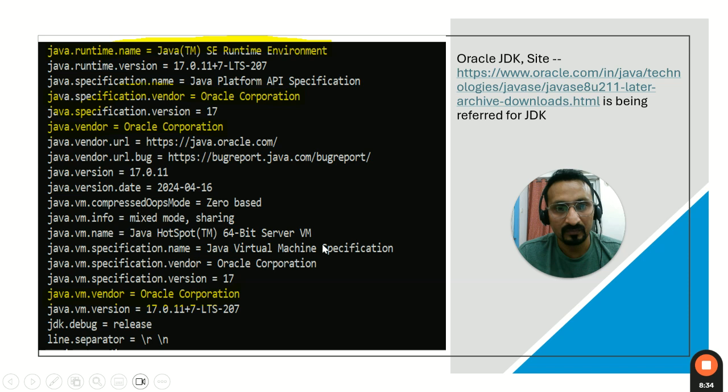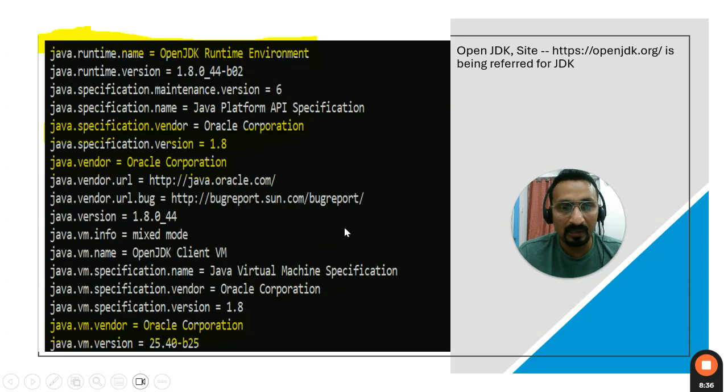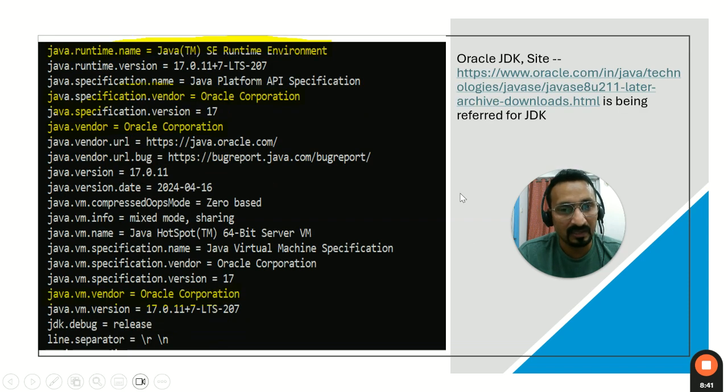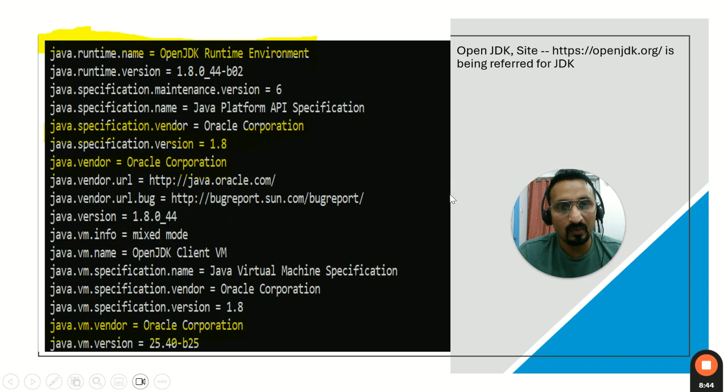Okay. Now I downloaded multiple flavors of OpenJDK. I even downloaded the OpenJDK. The previous one was the Oracle JDK. Now I am just showing you the OpenJDK. If you see over here, the runtime will show as OpenJDK Runtime Environment. It will show the vendor is Oracle Corporation, because the JDK was initially developed by Oracle. So that's the reason it will show Oracle Corporation. And here again the vendor name. So this shows this is not an Oracle JDK, but it's an OpenJDK product.